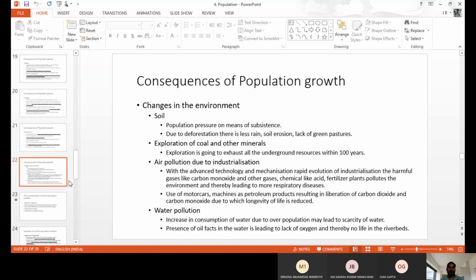These problems come because of overpopulation. Recently, the Delhi government banned vehicles with odd and even numbers, because when we use more vehicles, the roads create pollution. Again, water pollution and water scarcity are also impacts of overpopulation. There are a number of other issues we are getting because of overpopulation.